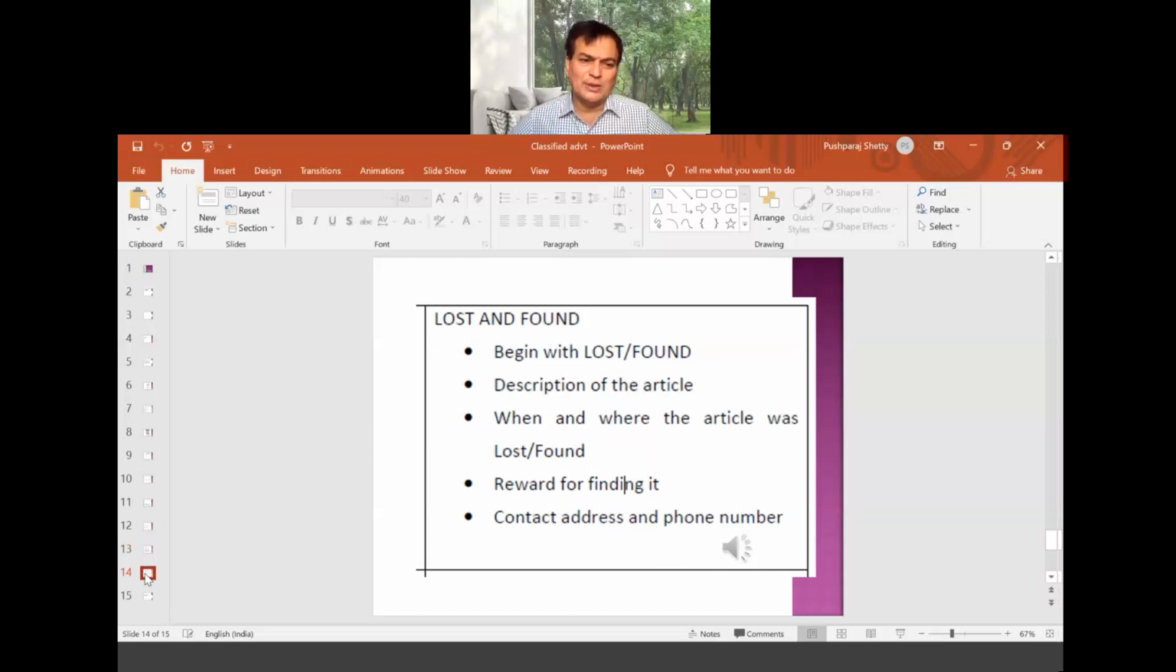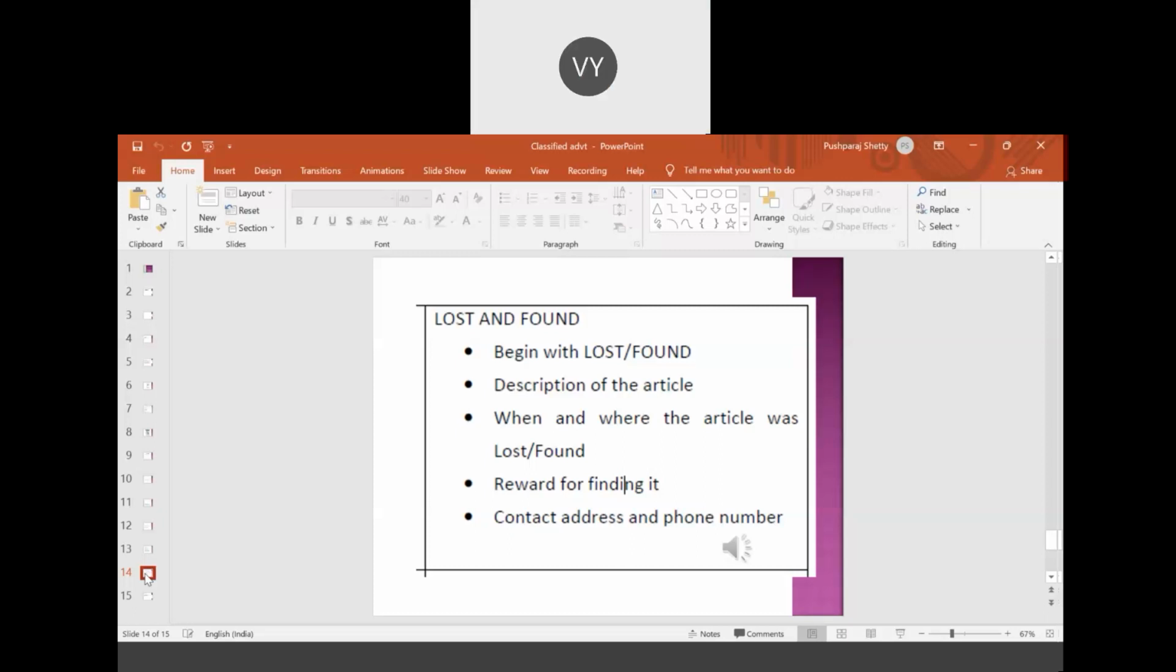Here is one more, that is lost and found. Begin with lost or found, description of the article. If it's lost and found, how should it be? You have to begin with lost or found, description of the article, when and where the article was lost or found. This kind of advertisement you'll also find in the classified advertisements. If a question is asked, the questions will come on this only. Since time is not there, I'll not go into that.